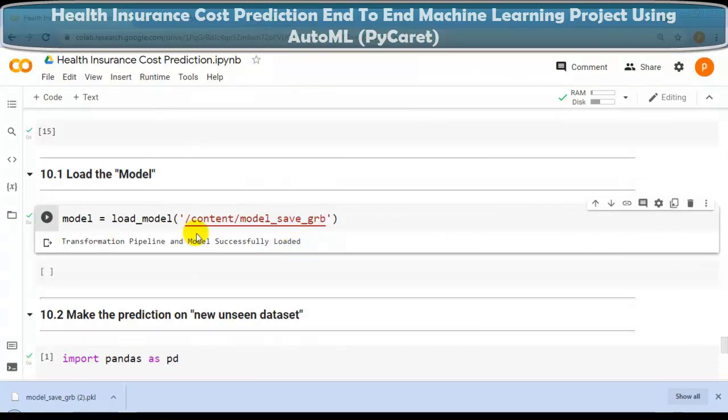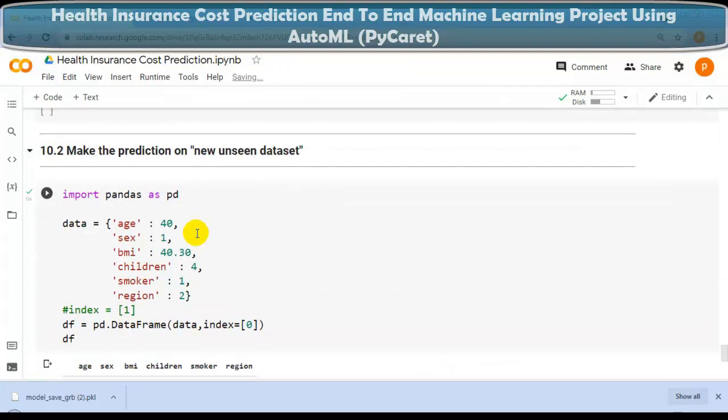So now our next question. In this question, we are going to make the prediction on new unseen data. As you can see over here, I have imported pandas as pd to create this pandas data frame using a Python dictionary. Here I have created age with value 40. So this is a key value pair. Age is the key and 40 is the value. Age, sex, BMI, children, smoker and region. And here I have created this pandas data frame using this Python dictionary. And we are having only one index, so here I have set this index to 0 and here I have displayed this data frame.